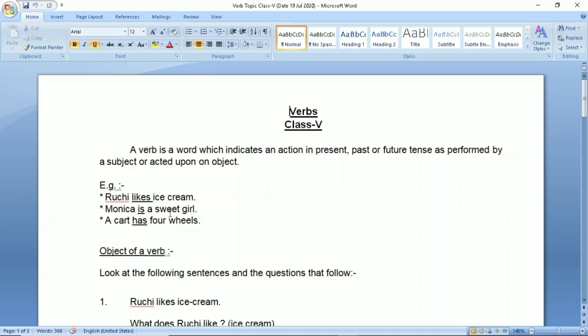Monica is a sweet girl. Underline word is a verb, it is a helping verb. A cart has 4 wheels. Has is again a verb, it is a helping verb. So, in the sentence, there can be main verb, there can be helping verb, or both together. It depends on the tense of the sentence.